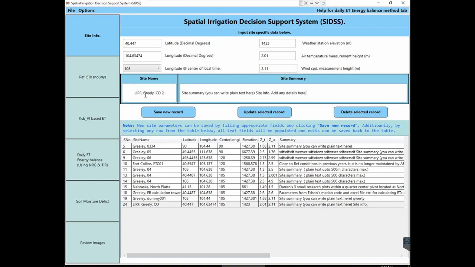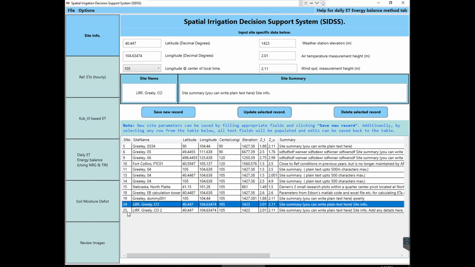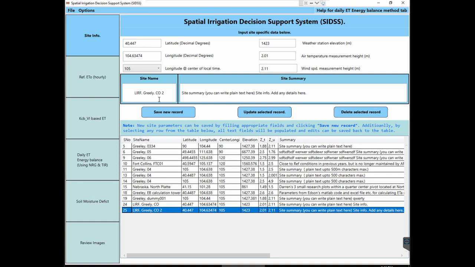These two fields have no consequences on calculation, it is just for later reference. You can save the record, and if you want to pull any record, it can be done from here. You can modify it, so you just select the record, and then if you want to modify or edit something, it can be done there. So all these fields are editable and later on retrievable.